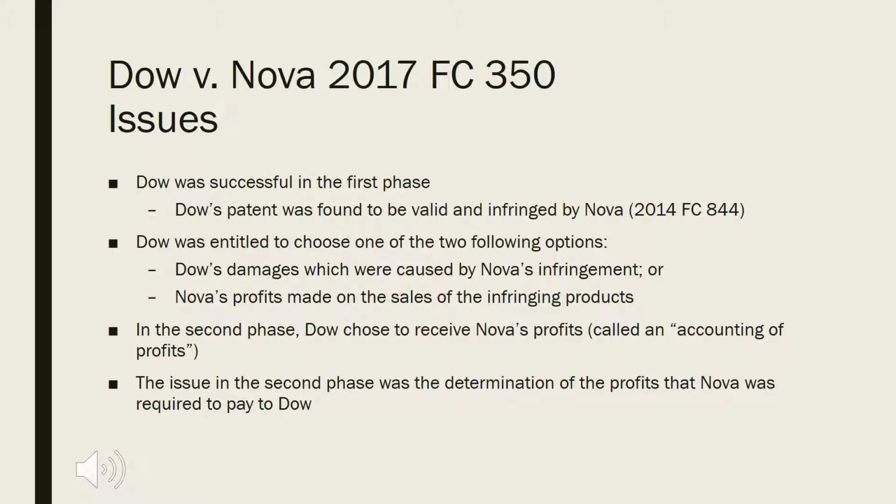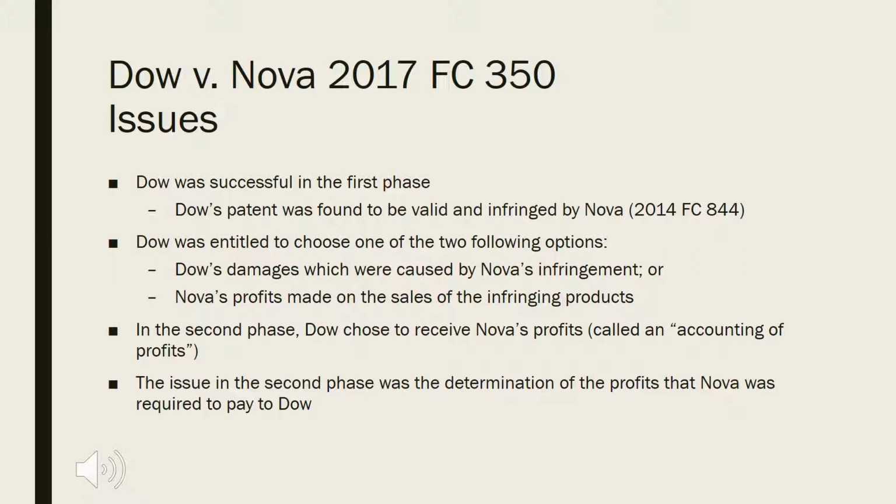Dow was successful in this phase. Dow's patent was found to be valid and infringed by Nova in the 2014 case, FC 844. Dow was entitled to choose one of the two following options: Dow's damages, which were caused by Nova's infringement, or Nova's profits made on the sales of the infringing products. These two options led to the second phase.